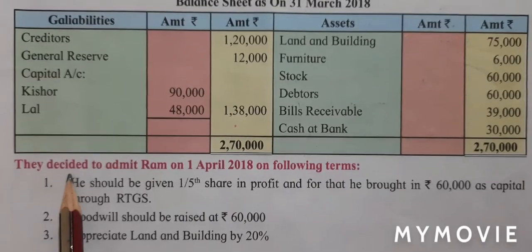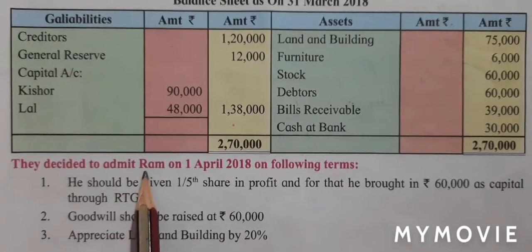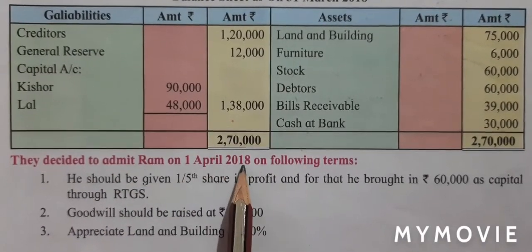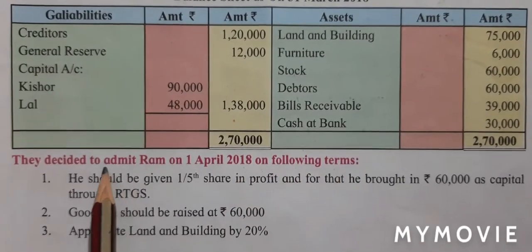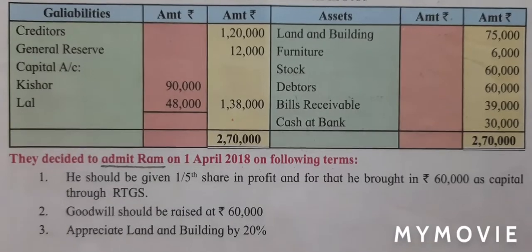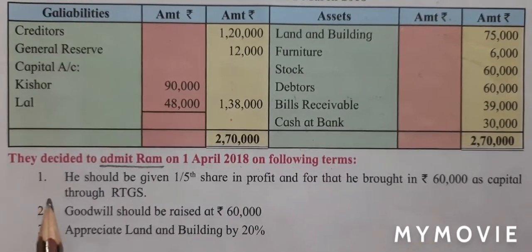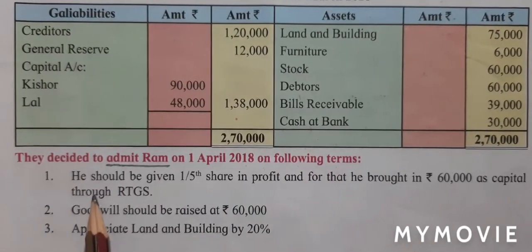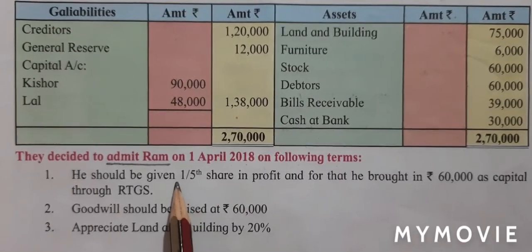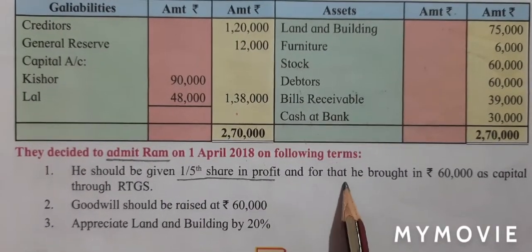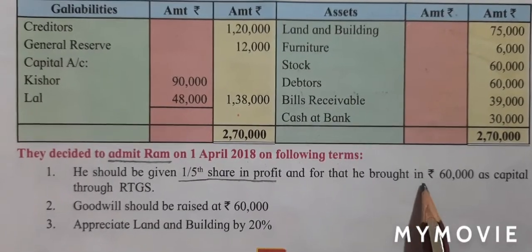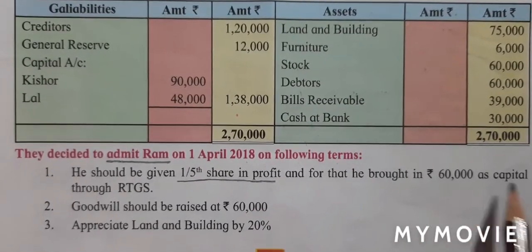They decided to admit Ram on 1st April 2018 on following terms. So Ram is admitted as a new partner. Adjustment number 1. He should be given 1/5 share. So he will have 1/5 share in the profit, and for that he brought in 60,000 as capital.